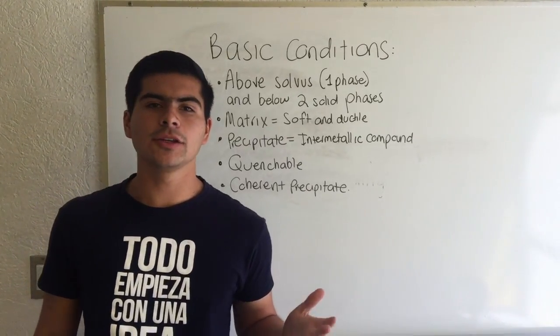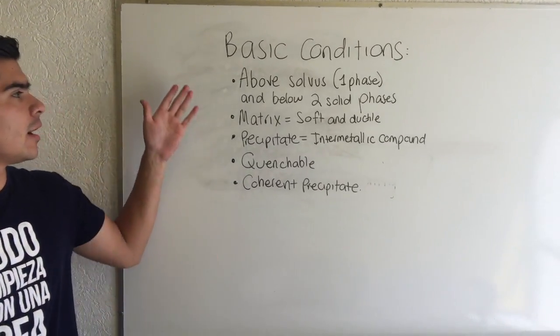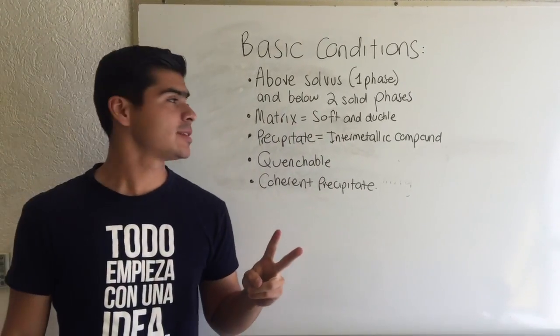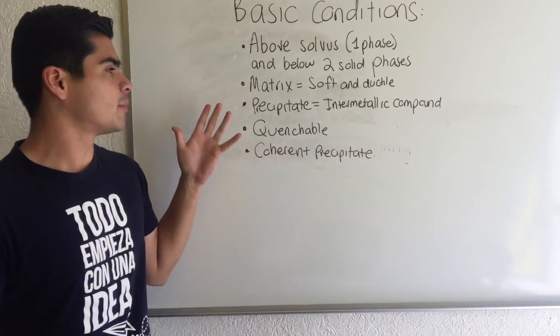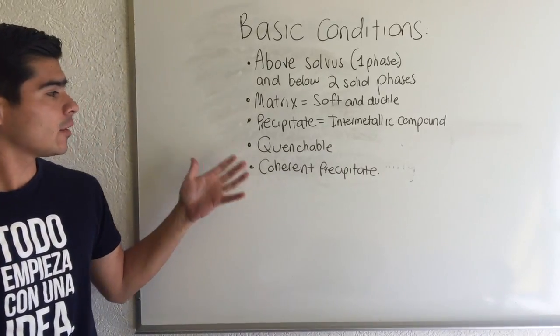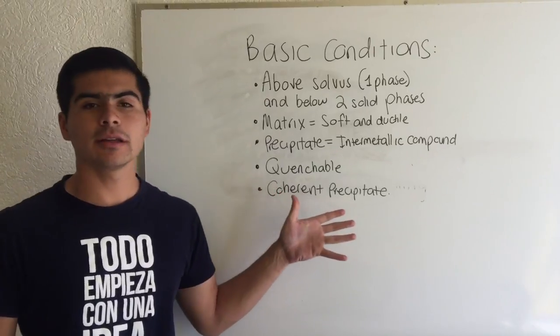The main conditions that an alloy must have to be hardened by precipitation are to be above the solvus in 1 phase and below it in 2 solid phases. The matrix must be soft and ductile. The precipitate must be an intermetallic compound. The alloy must be quenchable, and it must also have a coherent precipitate.